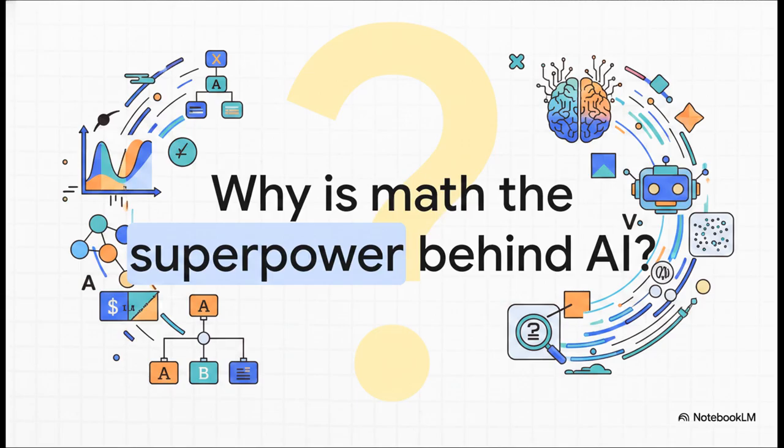Now, I completely get it. For a lot of us, just hearing the word statistics makes us want to run for the hills. It kind of conjures up these images of dense textbooks and endless boring equations. But let's scratch that right now. Mathematics, and specifically stats, isn't just a bunch of abstract numbers. It is literally the secret weapon that makes AI and machine learning predictions actually work. It's the superpower that lets us find hidden truths in total chaos.